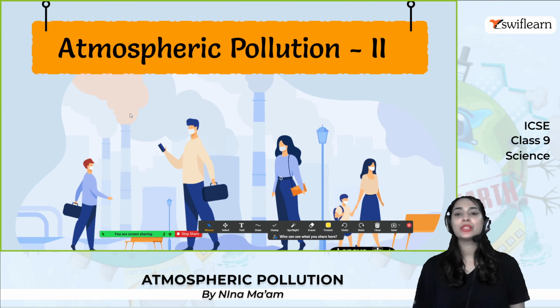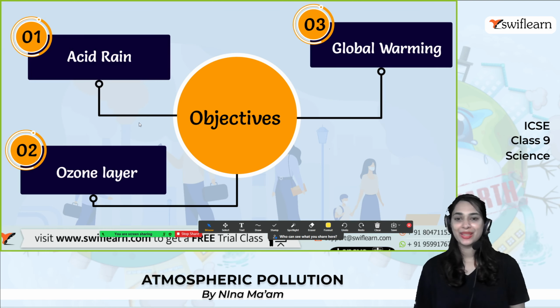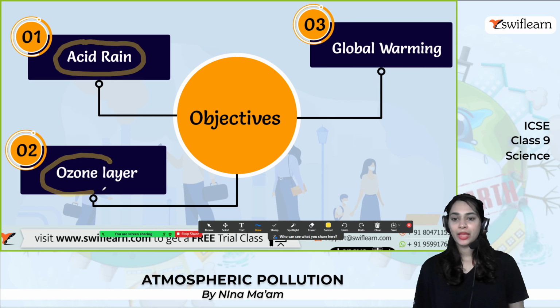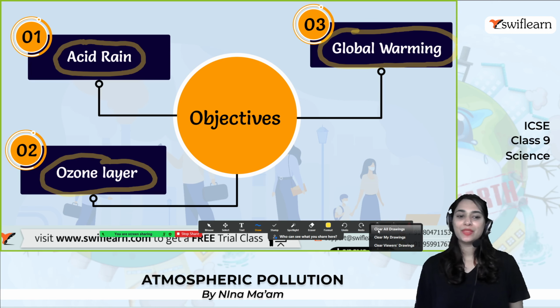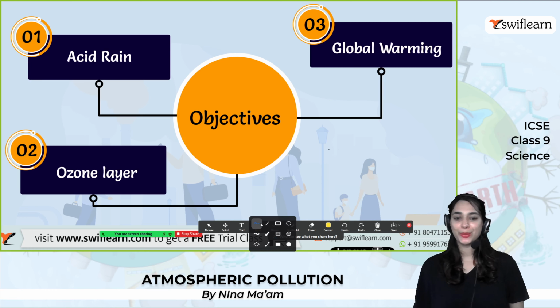Today we are going to learn about atmosphere pollution part 2. So I hope you remember the part 1 as well. Alright. So these are today's objectives. We will learn about the acid rain and ozone layer. Not only that, but also we will learn about global warming within this chapter. So get ready with your book and let's do it. You can do it.